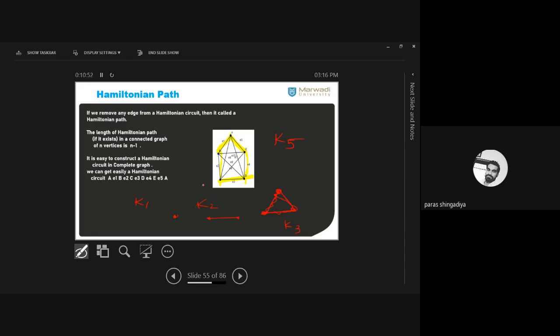Clear? Is it clear? Hamiltonian graph. Is there any confusion to anyone? Is there any doubt to anyone in Hamiltonian path, Hamiltonian graph?